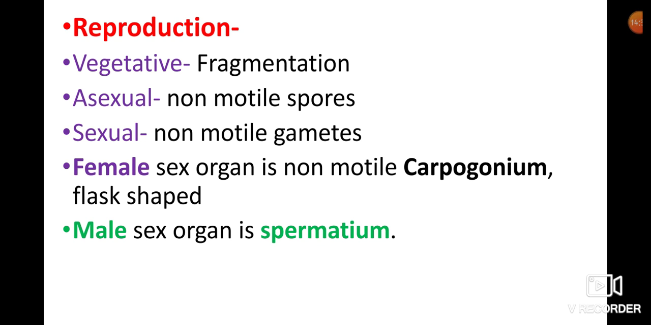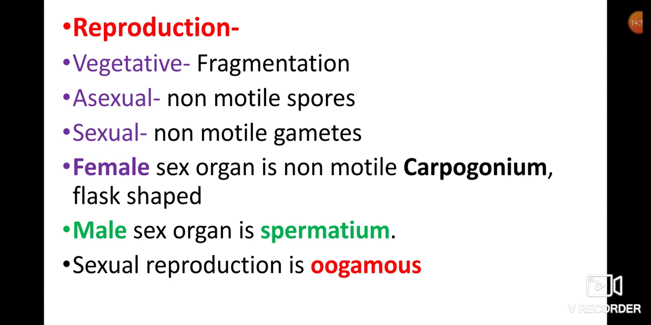Male sex organ is called spermatium. Male sex organs are called spermatium in Rhodophyce members. Female sex organs are called carpogonium. Male and female sex organs are both involved in sexual reproduction, and this sexual reproduction is oogamous.